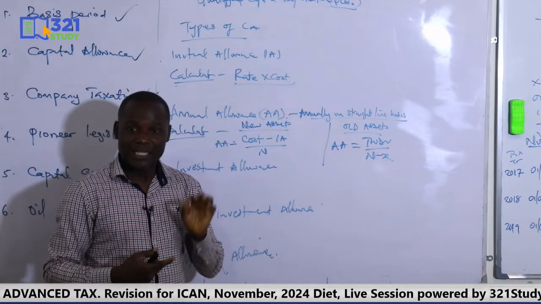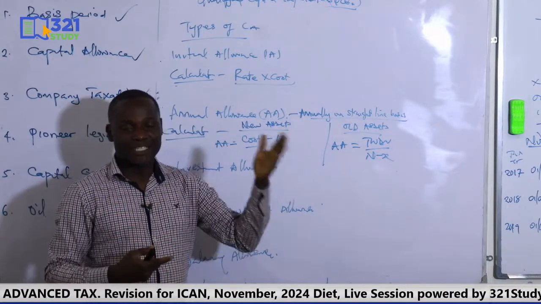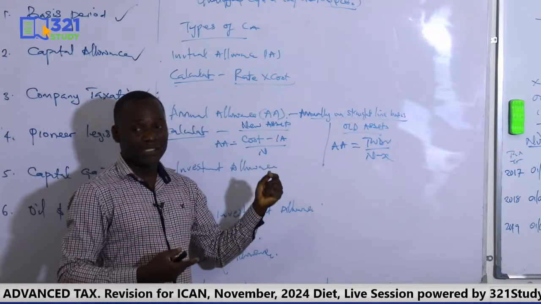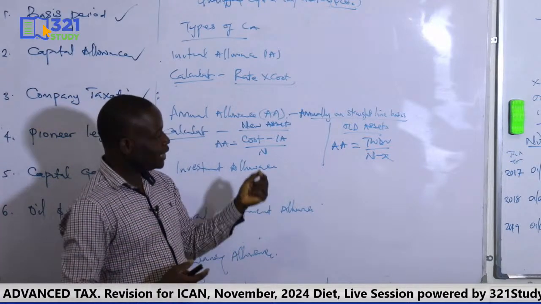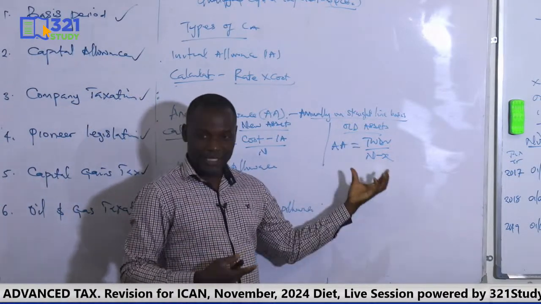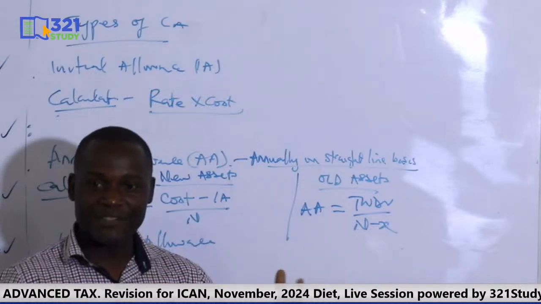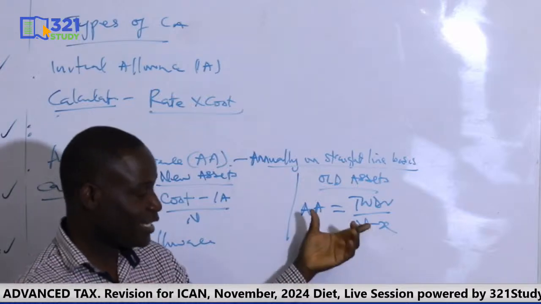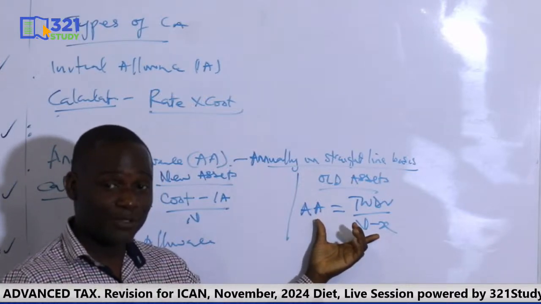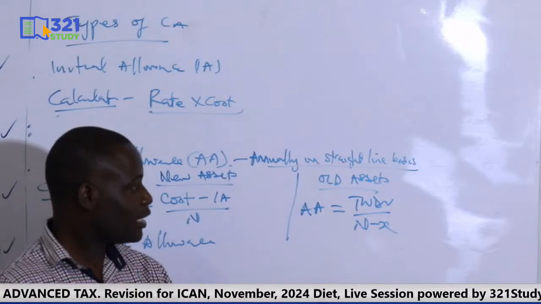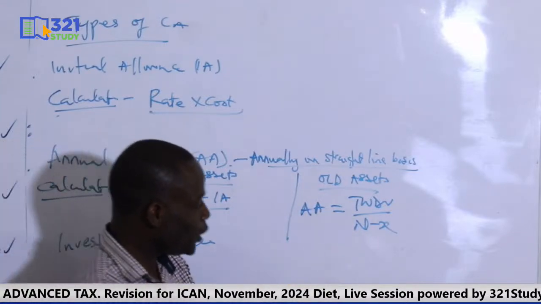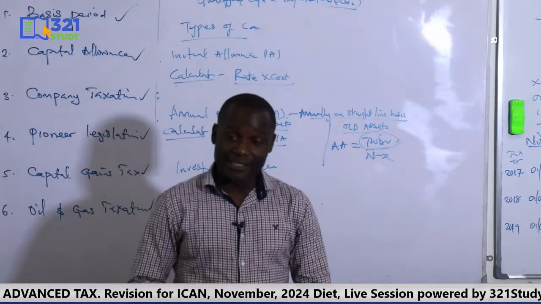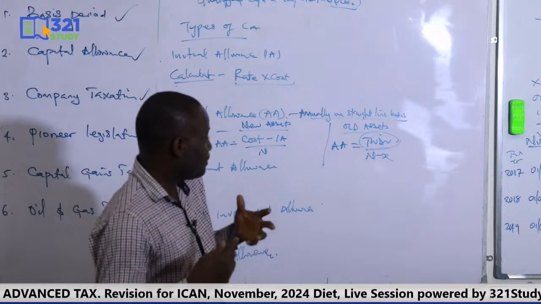I hope it's clear. It has to do with whether you have claimed allowance before or whether this is your first time. So if this is your first time of claiming capital allowance on that asset, then it's a new asset, irrespective of when it was bought. But if this is not your first time, then it's an old asset. Meaning maybe the tax life is 10 years, you have claimed last year. This is the second year. So since it's the second year, then it's an old asset. It's no longer a new asset. Are we together? You are continuing from where you stopped. Okay? So for old assets, it will be on tax written down value. So whenever you are given a question on assets, once you see tax written down value, what the examiner is simply telling you is that it's an old asset.